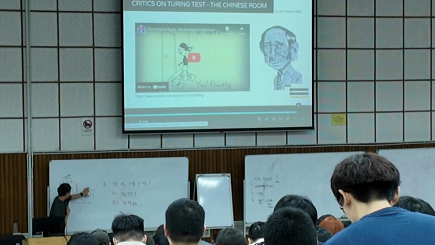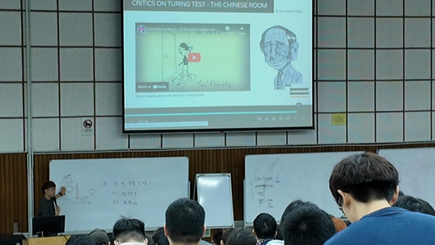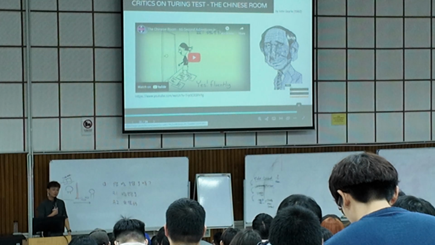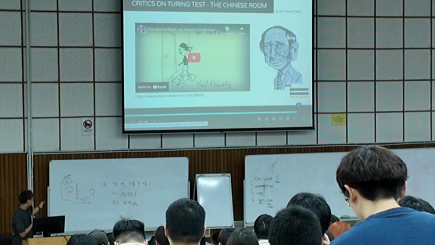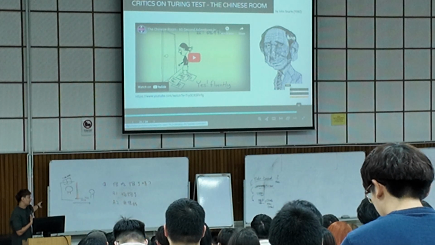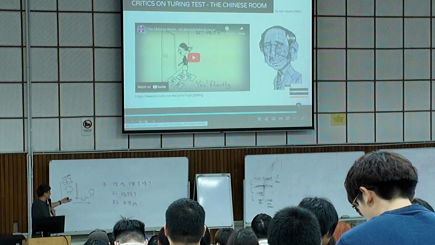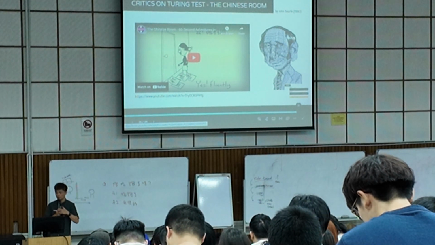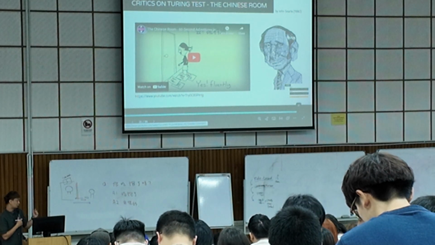And that makes the fella outside the room think that inside the room there is a guy that understands Chinese, but in fact the guy inside the room doesn't understand Chinese at all. But because he's able to answer correctly, he is assumed to be a Chinese guy or girl. So it's the same situation like Melvin, who doesn't understand but can answer correctly. So he opposes and rejects the ideas given by the Turing test.